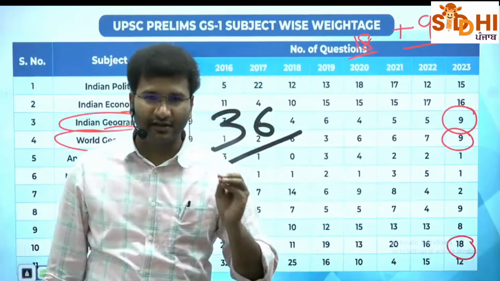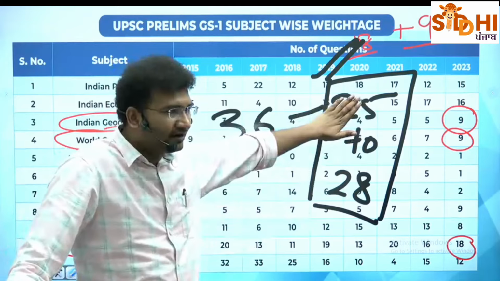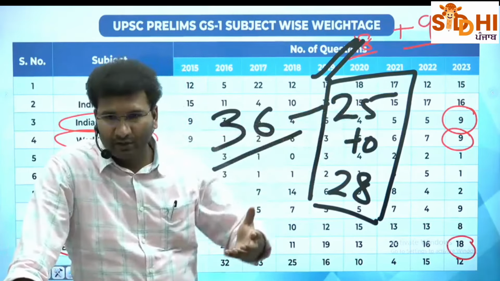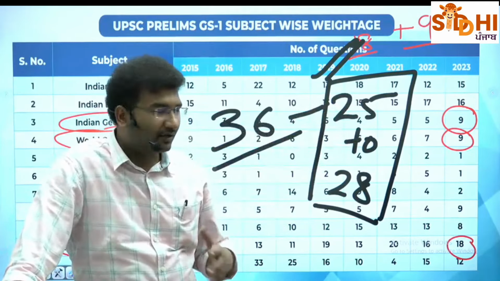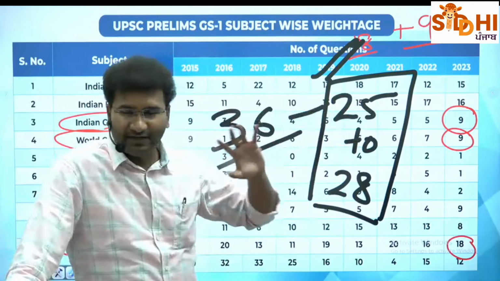अगर किसी का geography optional है, they can also make 30, 31, 32 right. ठीक है. If you are thoroughly attending my class, 25 I can guarantee. बाकी mapping थोड़ा करना होगा from that mapping. If you are having geography as an optional, no doubt I will give you a guarantee of 30 plus. Now geography and environment alone will give you near about 30. Imagine, 60 marks you can gain only from these two subjects.